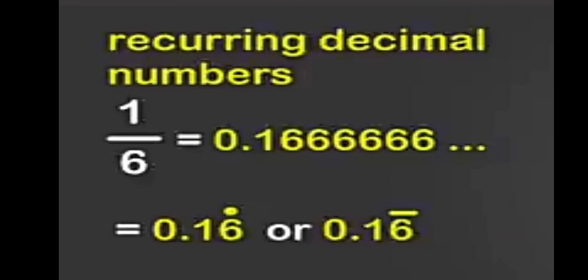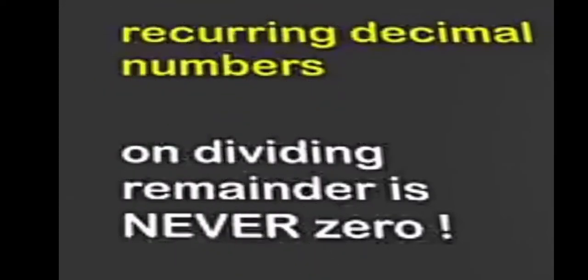These are called recurring decimal numbers, non-terminating decimal numbers, where on dividing by the denominator, the remainder is never 0 and the digits in the quotient keep repeating. Let us take any fraction.